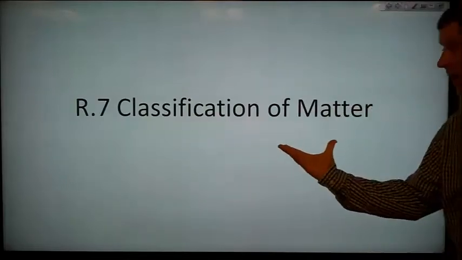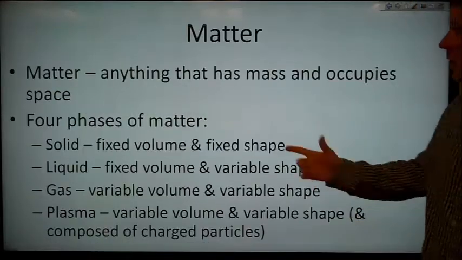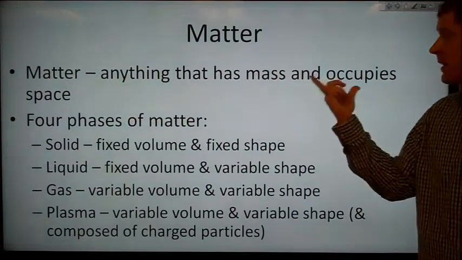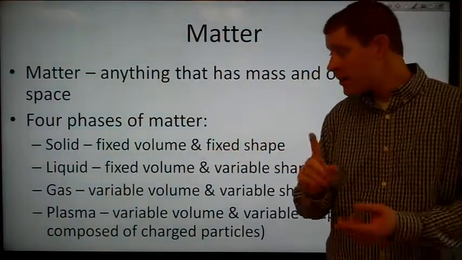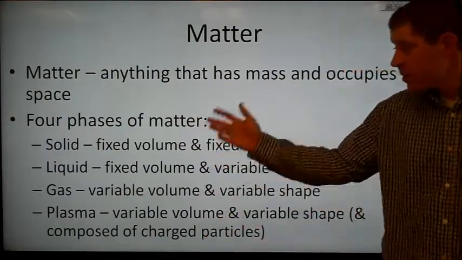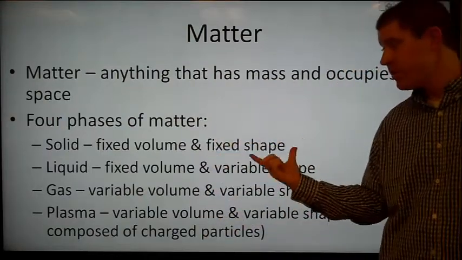Welcome to classification of matter. So matter is anything that has mass and occupies space, and we have four phases of matter: solid, liquid, gas, and plasma. So solid, of course, has a fixed volume and fixed shape.